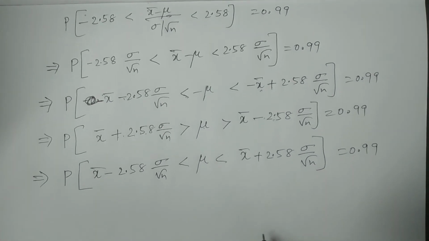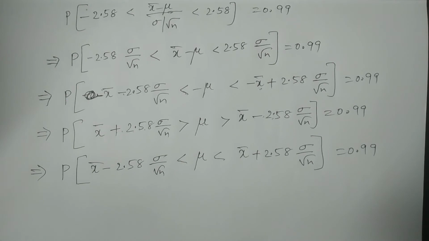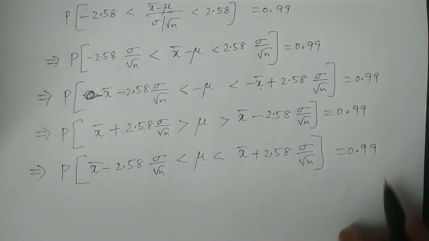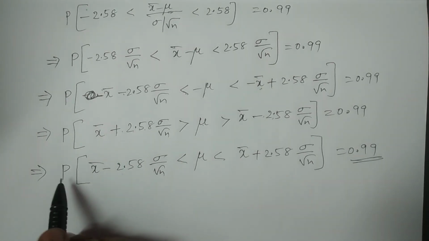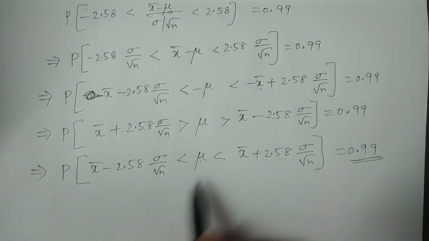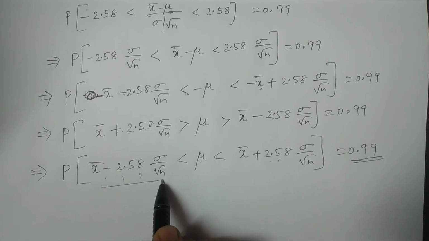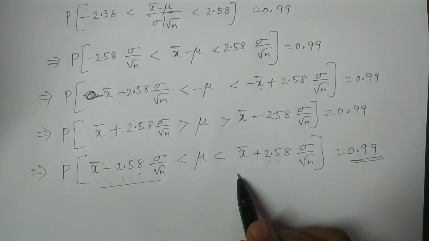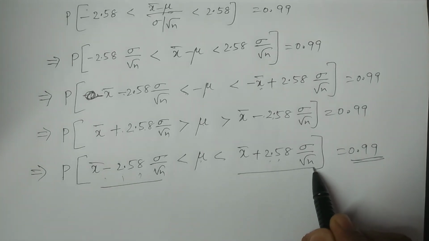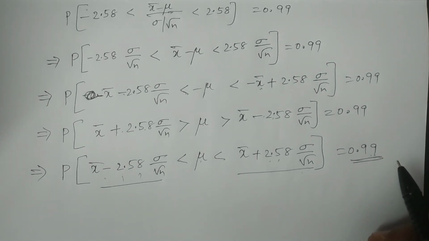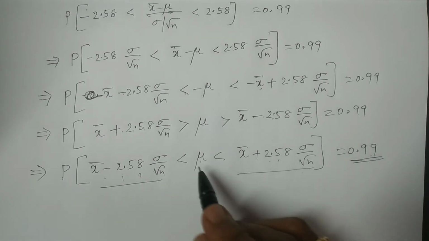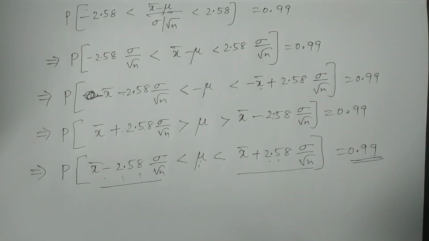Therefore we got the answer: the probability that mu lies between x bar minus 2.58 sigma by root n and x bar plus 2.58 sigma by root n is 99%. That is, we are 99% confident that mu lies between these two limits.